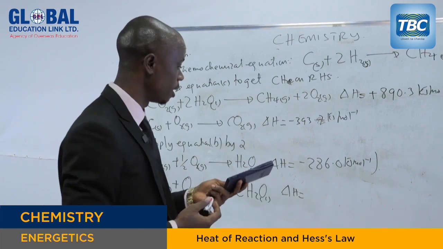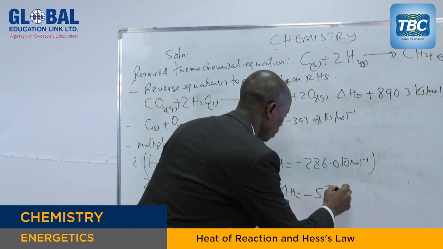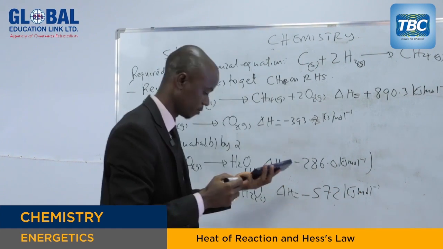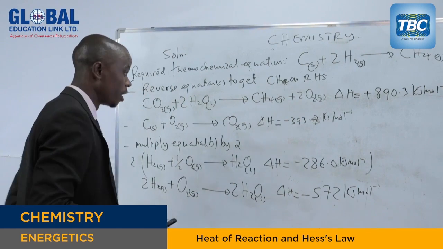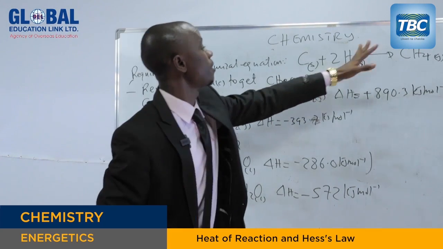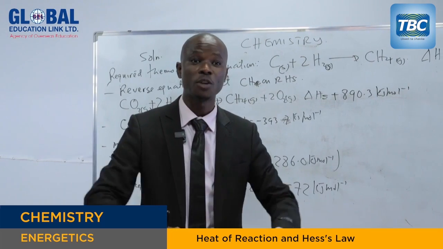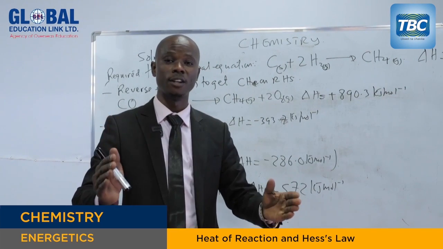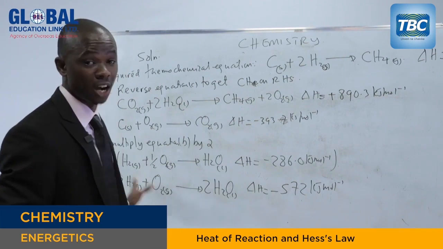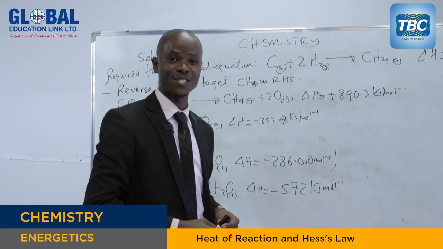When you use your calculator, you're going to get negative 572 kilojoules per mole. So these are the data. You have completed the elements and the product in the required equation. Now the last skill, after you have manipulated, is to add the equations that you have manipulated together with the enthalpy change. And that is the application of Hess's law.